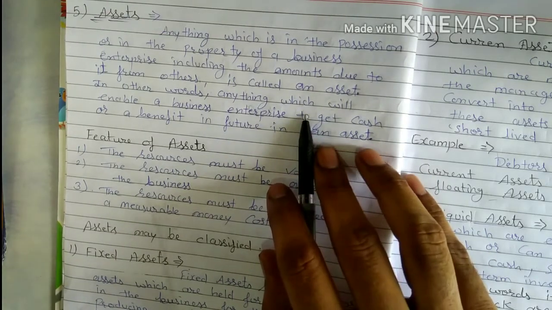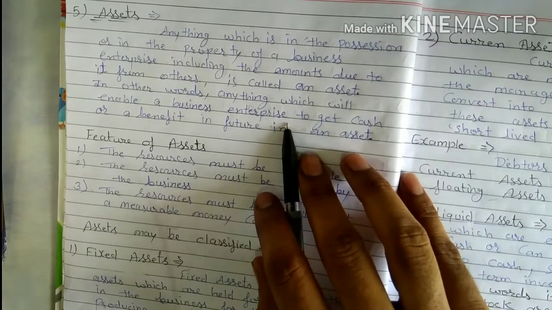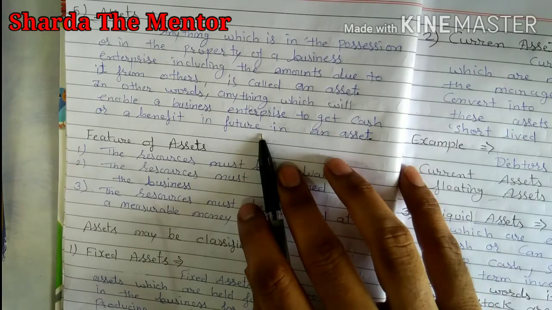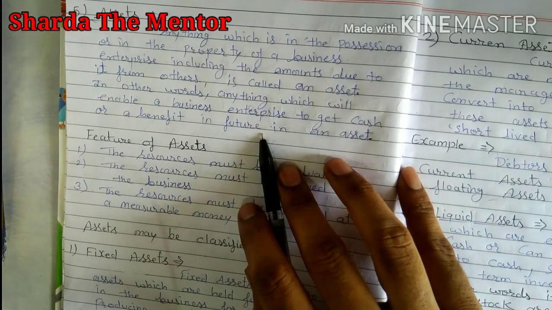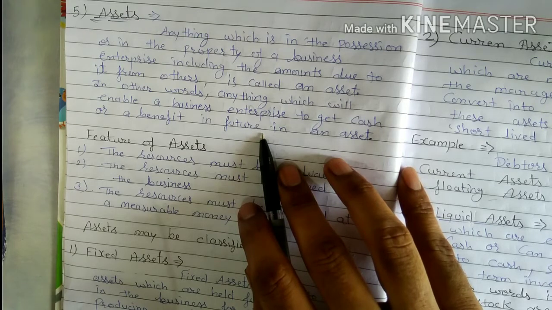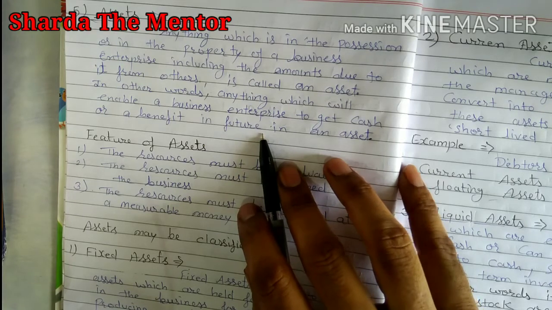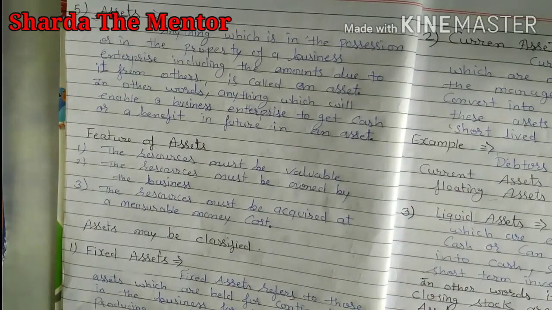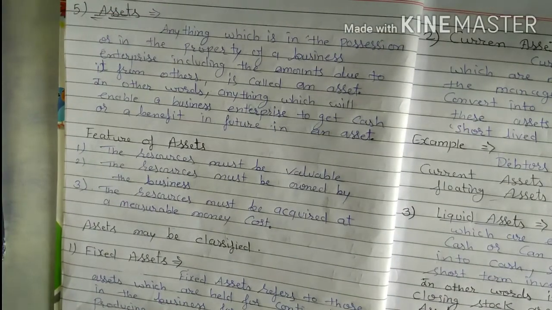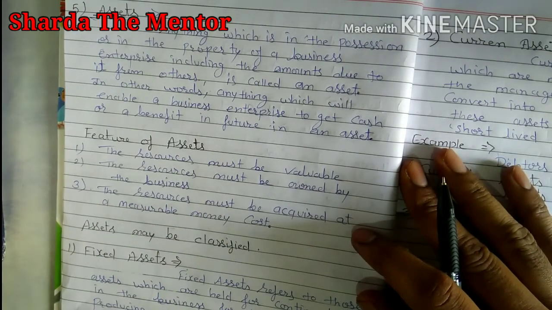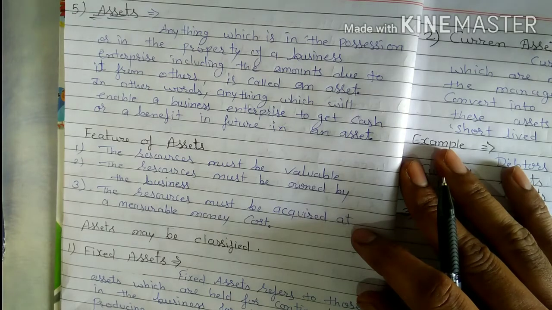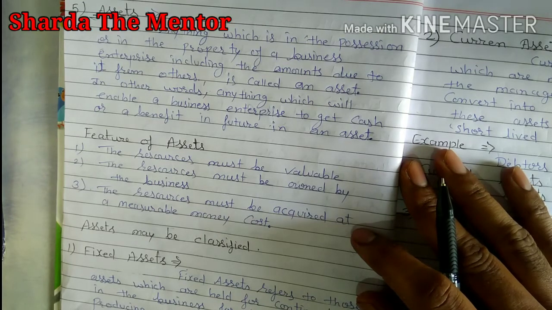So in other words, we can say anything which will enable a business enterprise to get cash or a benefit in future is an asset. If suppose you have a machine, so obviously you will use that machine, and by using that machine you will get some kind of benefit. So by using any asset or any type of property, you or your business will get benefit, so that is considered an asset.